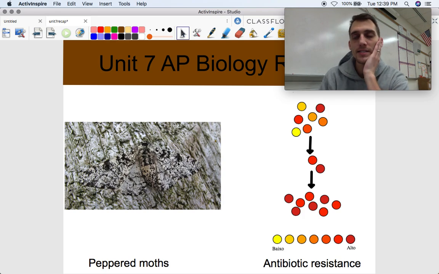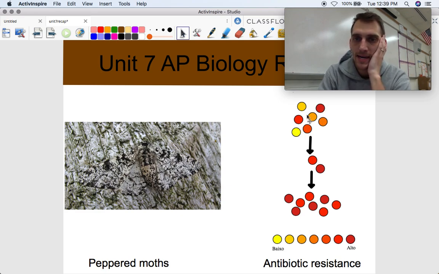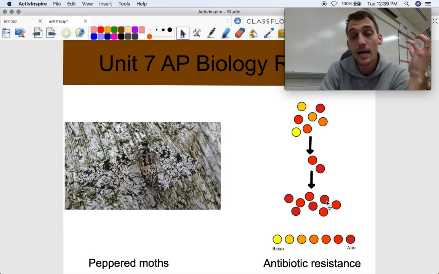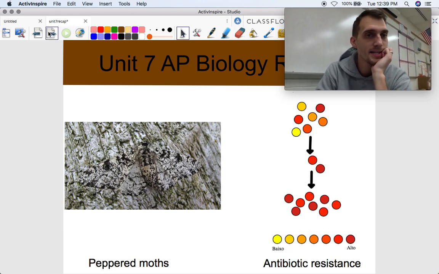A more modern example of evolution by natural selection is antibiotic resistance, something that we visited last unit a little bit. And I can just briefly go through it. If these red bacteria over here are resistant to, let's say, penicillin, and they're growing in a patient's body, and then penicillin is applied, guess what? It's destroying all the other bacteria except for the ones that are resistant to penicillin. And what can the ones with resistance do? Well, they survive, and now they can reproduce. Therefore, their trait for penicillin resistance becomes more common in subsequent generations, and in the population over time. So there you go. A really scary modern example of natural selection.